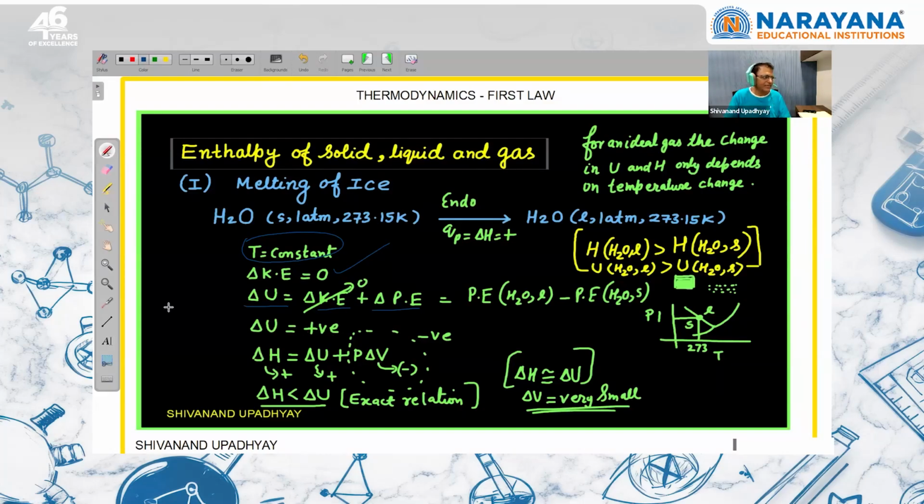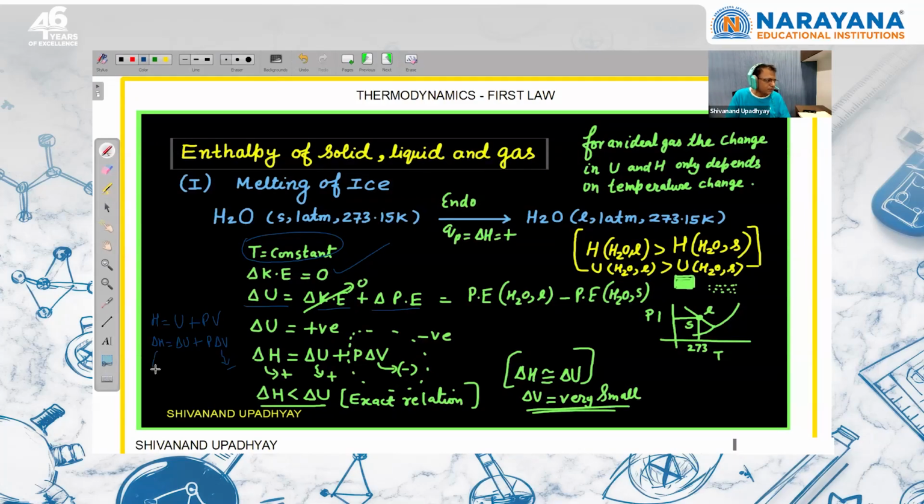Regarding the relation of delta H and U, we know that H is equal to U plus PV. And here when this melting is taking place, pressure is constant. So we can write that delta H is equal to delta U plus P delta V because pressure is constant. So from here we know that the volume of ice is more and the volume of liquid state water is less. So this delta V is going to be negative.